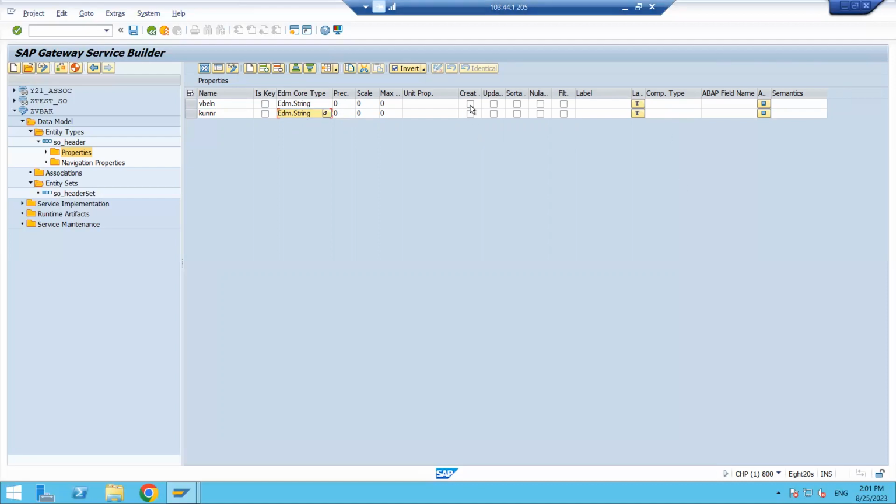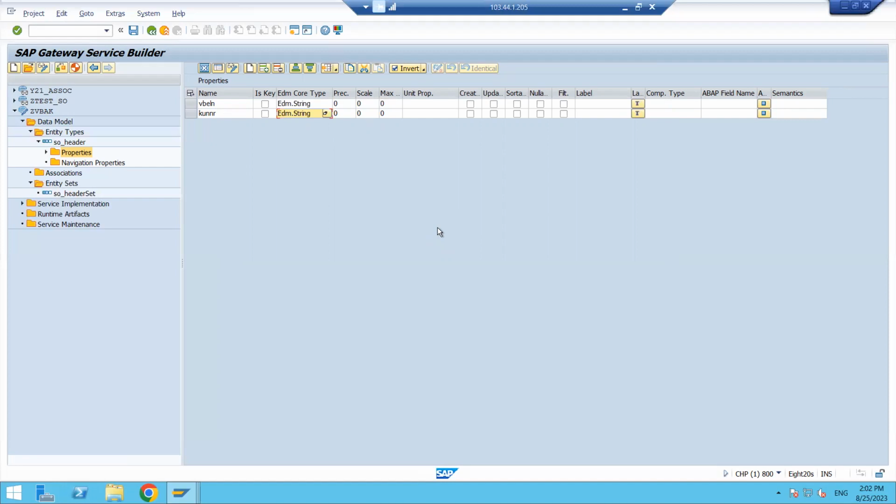Fine. And after that, here create, update, and sortable. So these all things are there, right? What is the meaning of this one? If you want to create some data in the system, it will generate one URL. I will give this URL to the front end system, to the end users.